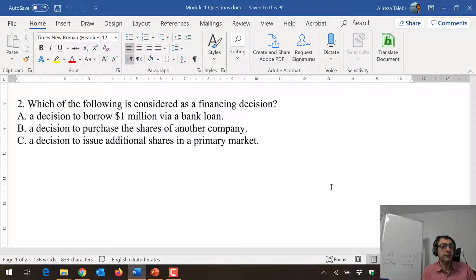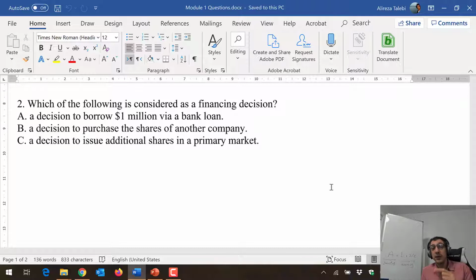Be careful. A decision to issue additional shares in a primary market, that's for sure one of the financing decisions. Later we'll talk about the primary market and secondary market. The argument here is that in the primary market, companies are able to raise funds, and they are selling their shares for the very first time to shareholders or investors.